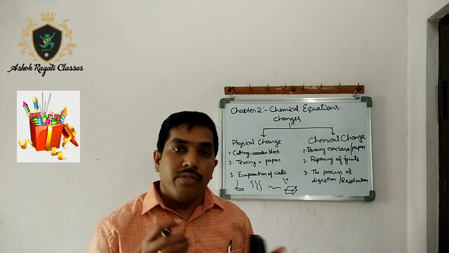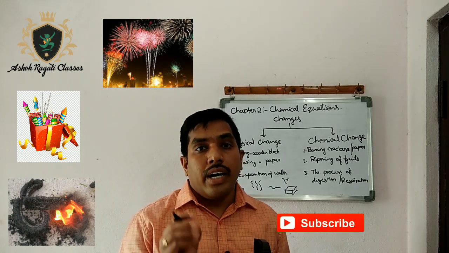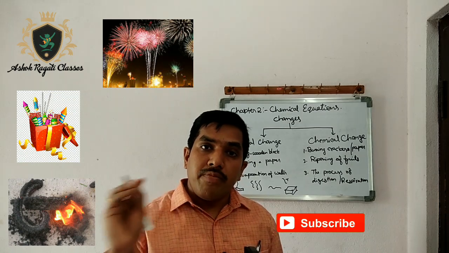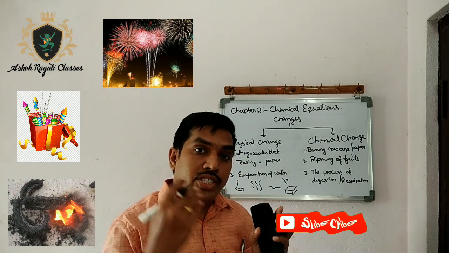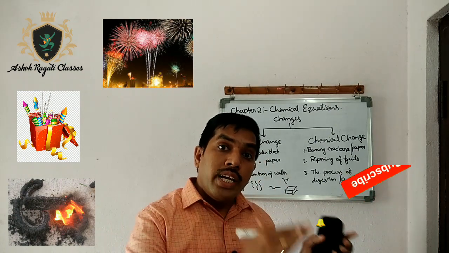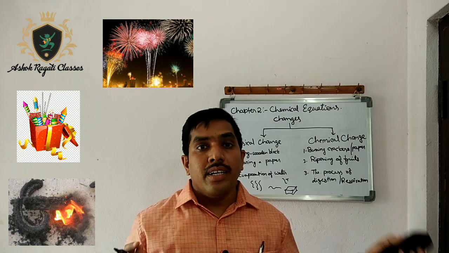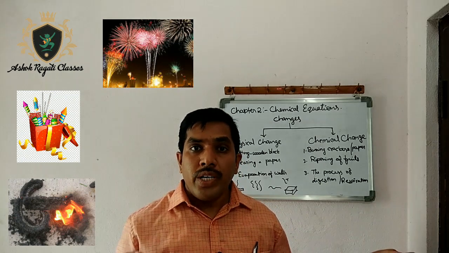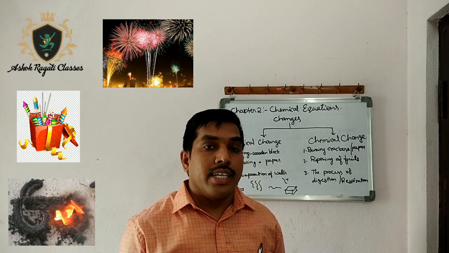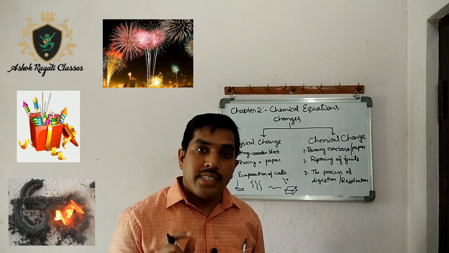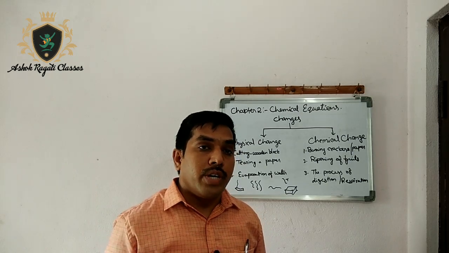paper. We are taking a paper and we are burning that. So initially the matter is a paper, but after burning it, it becomes ash. And here, if you observe the properties of paper and the ash we are getting after burning, they are totally different. After the change, the substance which is formed is totally unlike its original substance. What is the original substance here? The original substance is paper, and the product we are getting is ash powder. Okay, so these characteristics are totally unlike its original substance. That type of change is called a chemical change. The change where the substances produced are totally unlike the original substances, that type of change is known as a chemical change.